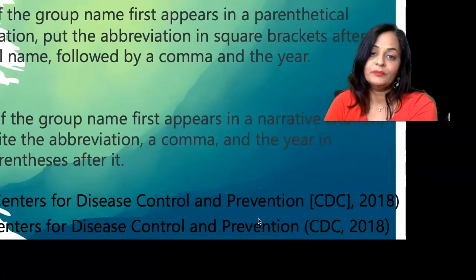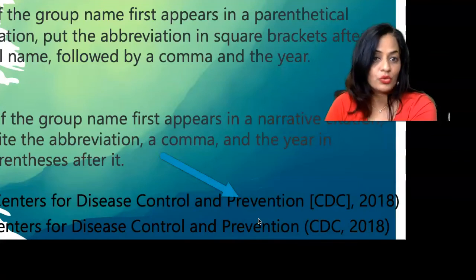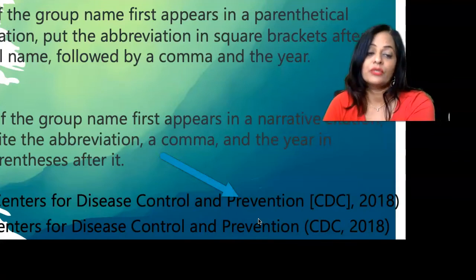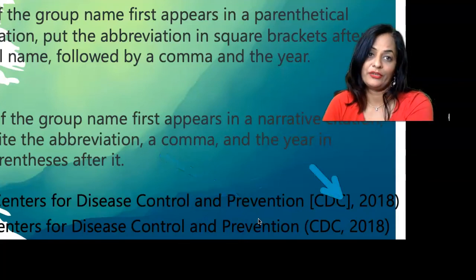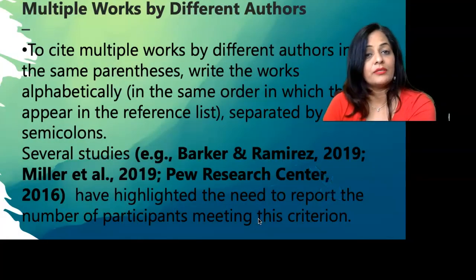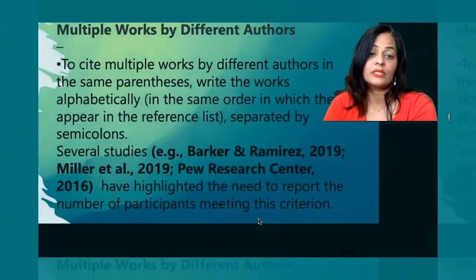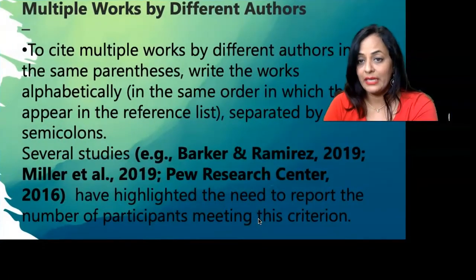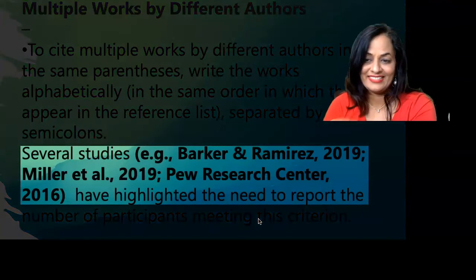So like this one, if there is an association name that goes with an acronym, you first have to give us the full name, and then you will write the acronym later. If there are different works by different authors, to cite multiple works by different authors in the same parentheses, write the works alphabetically in the same order in which they appear in the reference list, separated by semicolons, like this.